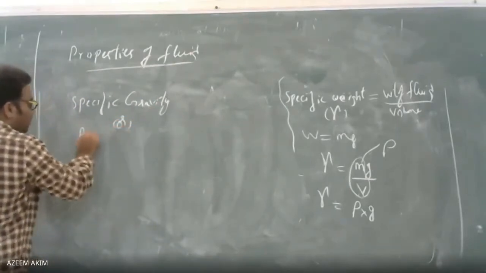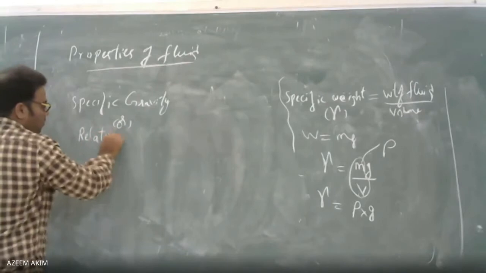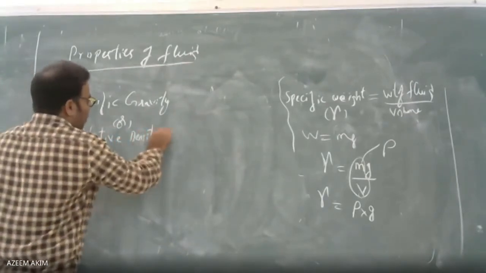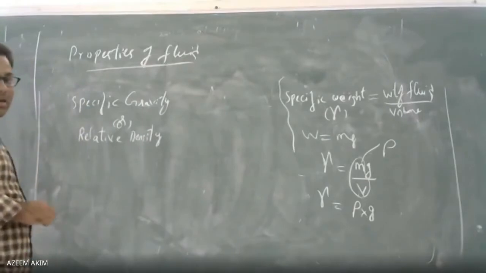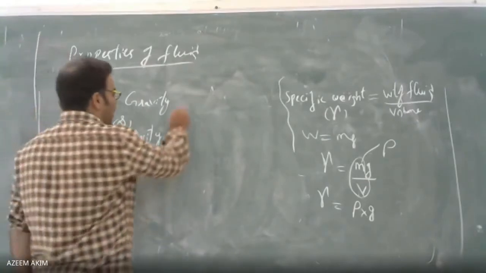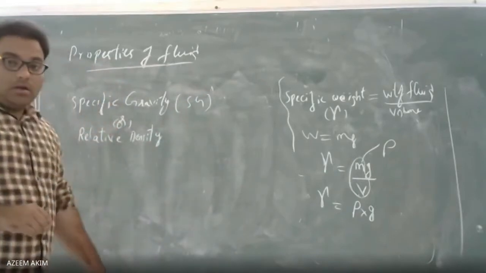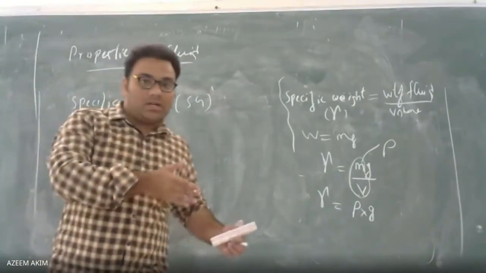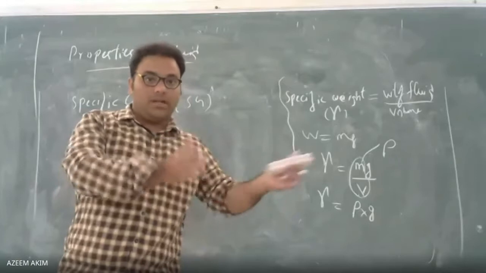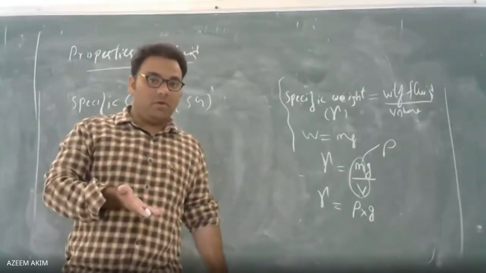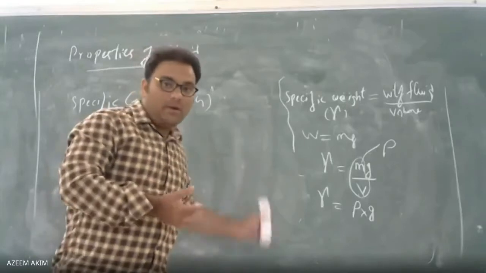Specific gravity or relative density, simply written as S.G. Specific gravity is denoted by S.G. It tells about the relationship between the densities of two fluids. So if you need to find the density of another fluid, then the specific gravity will be useful.